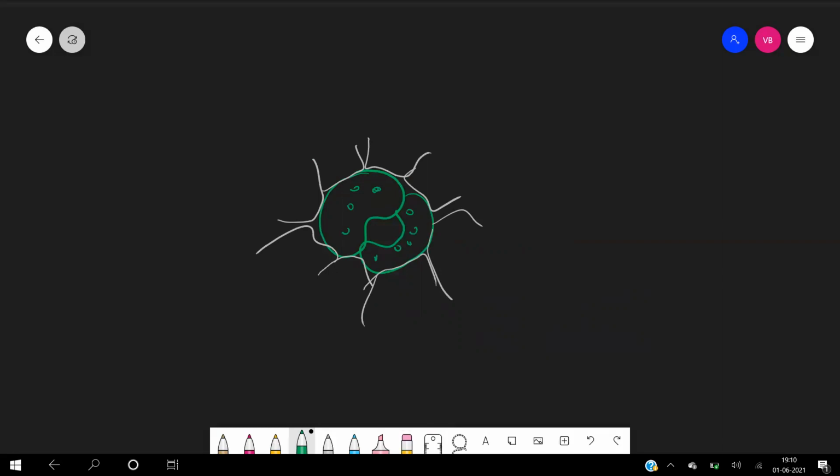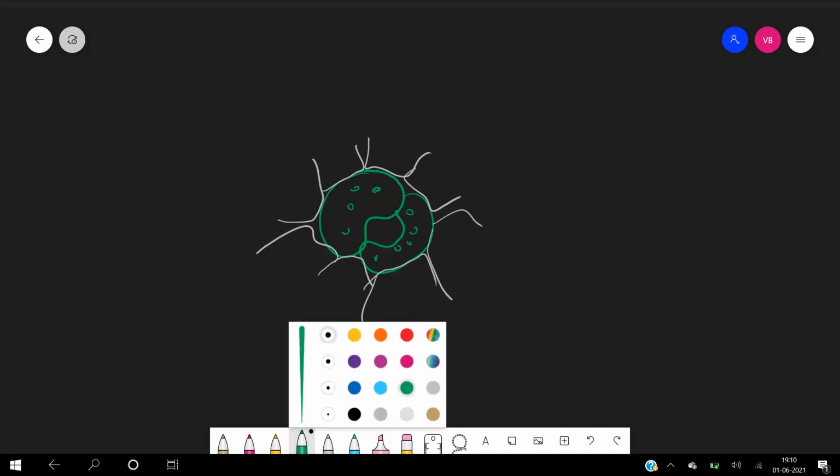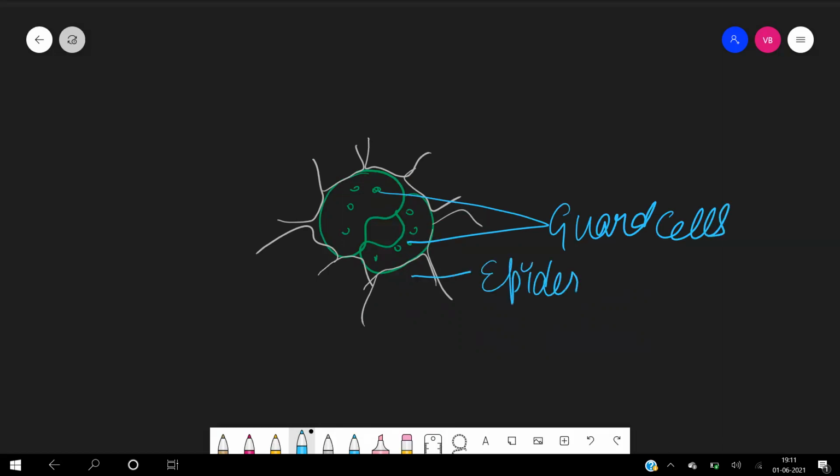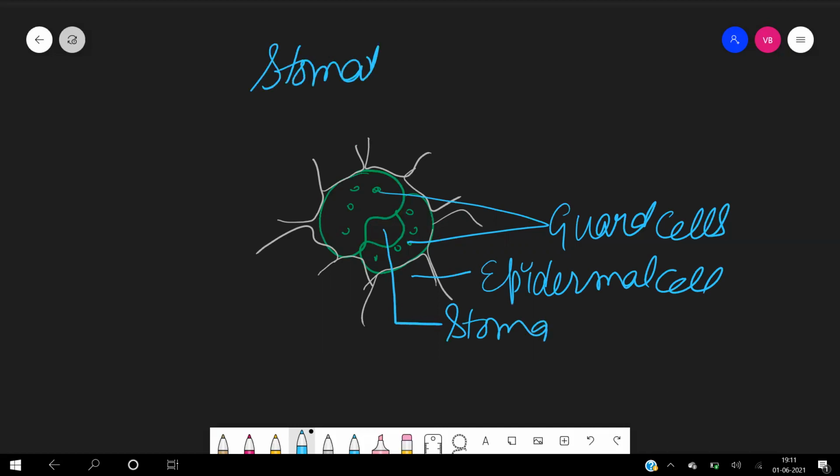So these two kidney-shaped cells are known as what? They are known as guard cells. And these are known as epidermal cells. And this whole is known as a stoma. So we are discussing the structure of stomata.